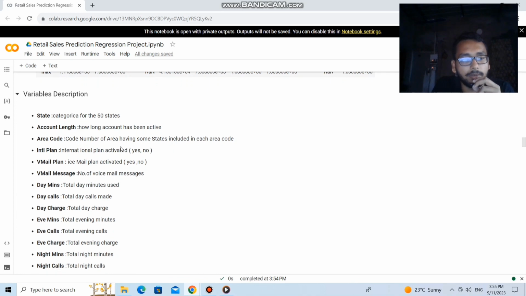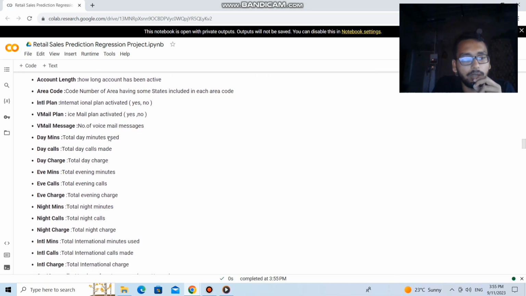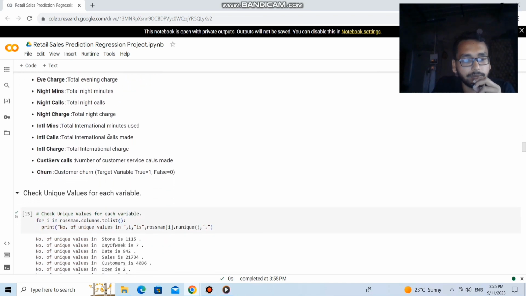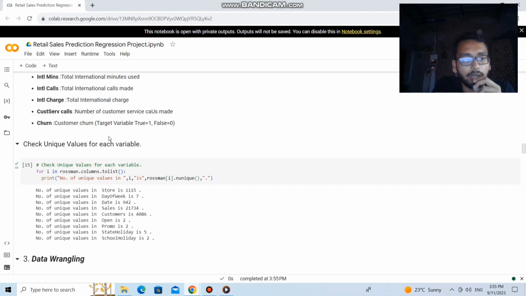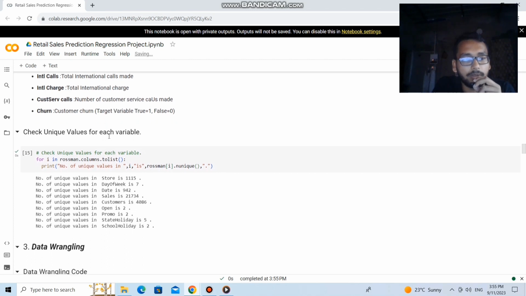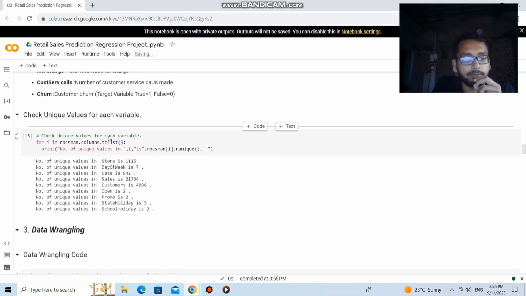Here is the variable description, like the state column indicates the category for the 50 states, account length is how long the account has been active, area code is the code number of the area having some states including each area code, and so on. So here are the unique values for each column.